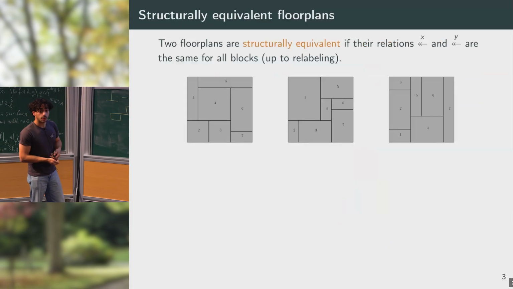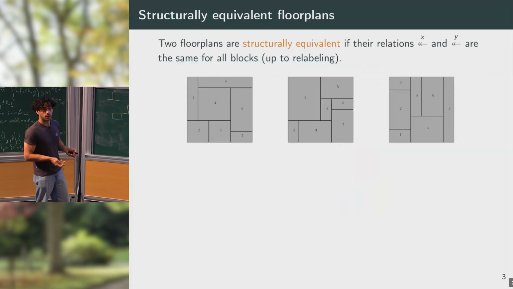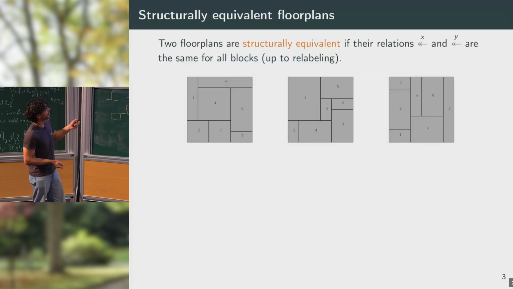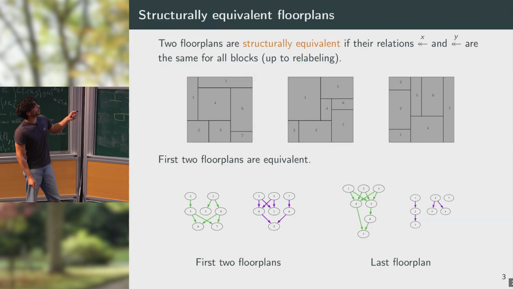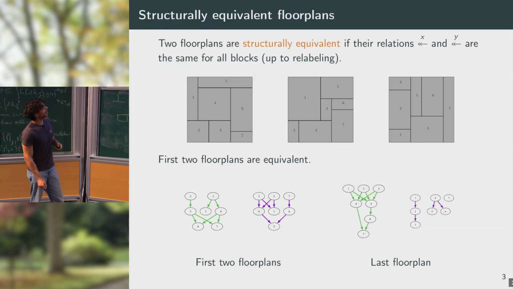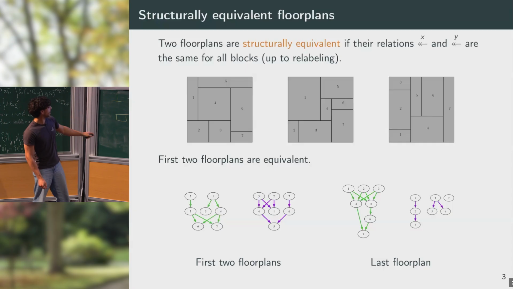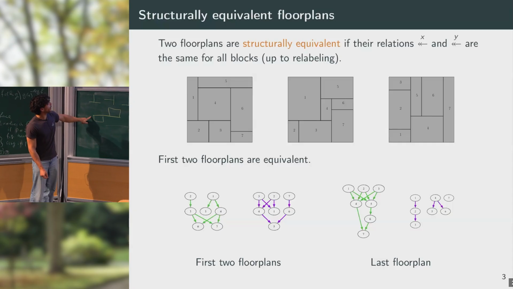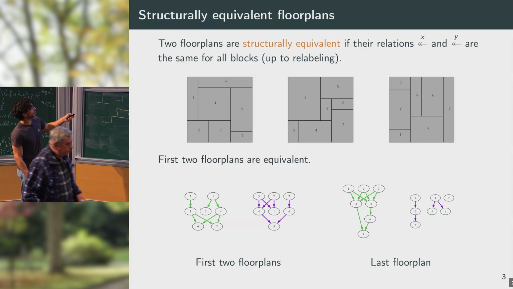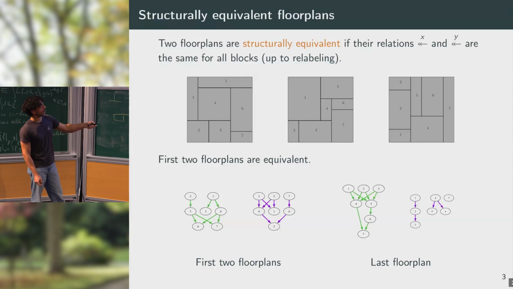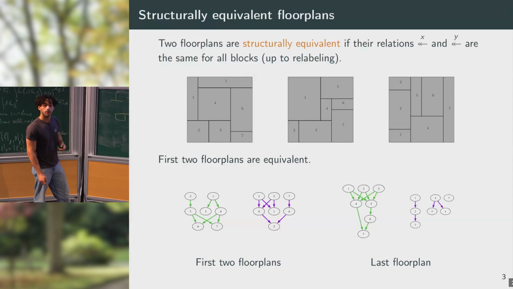Then we consider that two floor plans are structurally equivalent if their posets are the same up to some relabeling of the blocks. So for instance, if I have those three floor plans, the first two are equivalent because I can draw the poset with respect to the x-axis and to the y-axis here, and you see that they are the same, whereas here I have the one of the third floor plan.